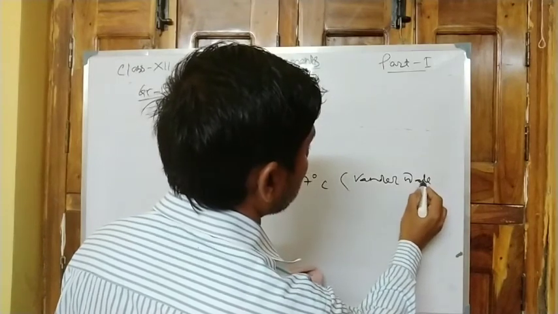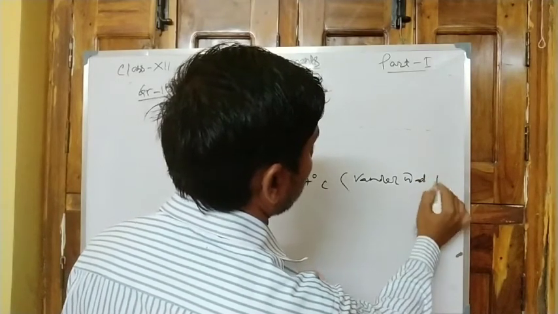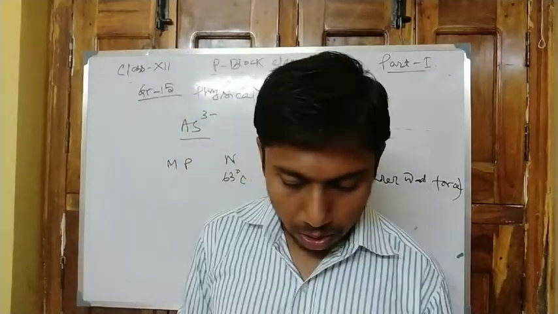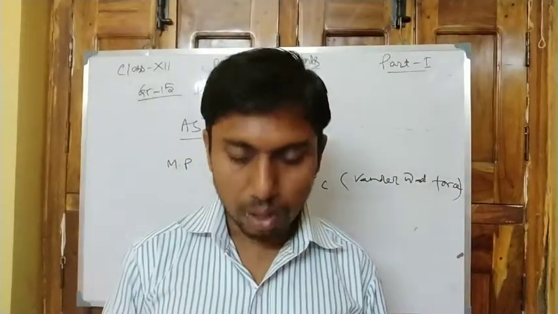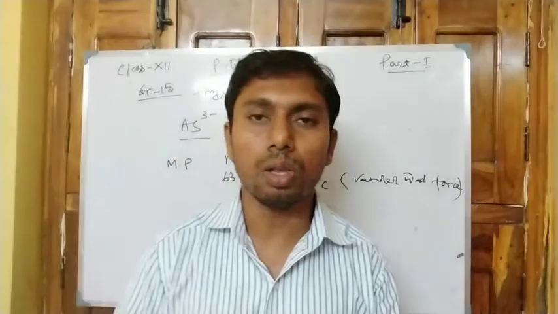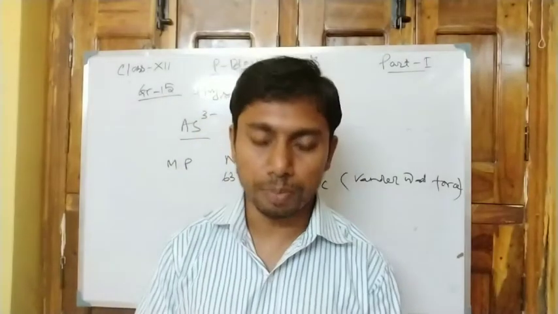Greater van der Waals force in case of phosphorus. Next, allotropy. Except nitrogen and bismuth, all the other members show allotropy.